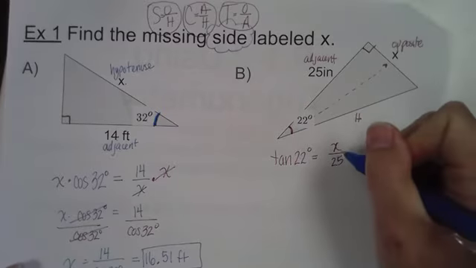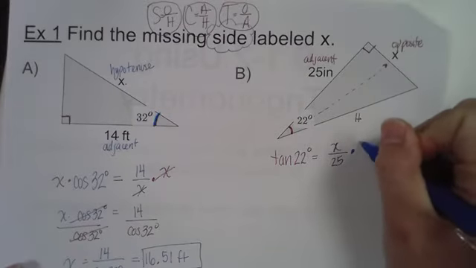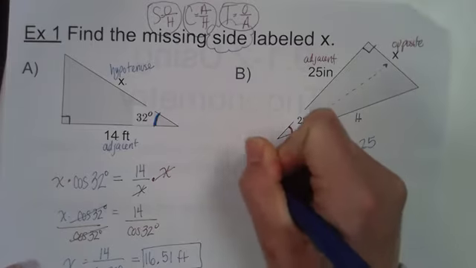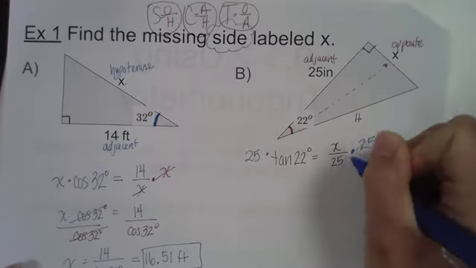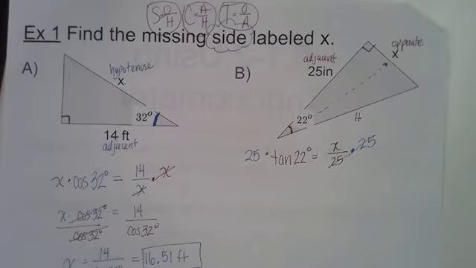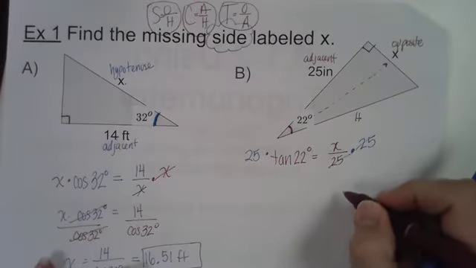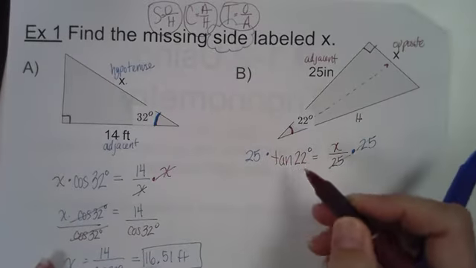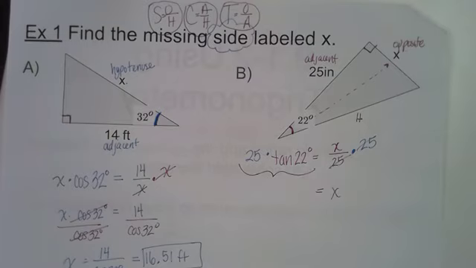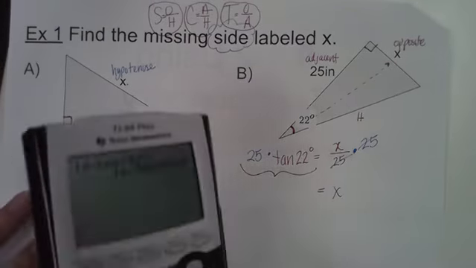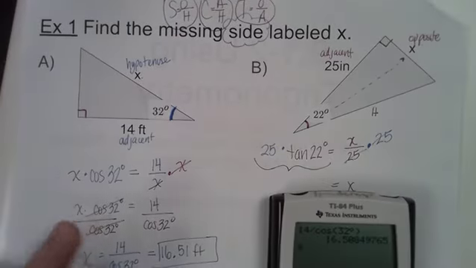Multiply by 25. Yeah, we just need to get rid of the 25. So we're just going to times both sides by 25. And so we get x equals 25 times the tangent of 22 degrees, we can put in our calculators. So let's do that.